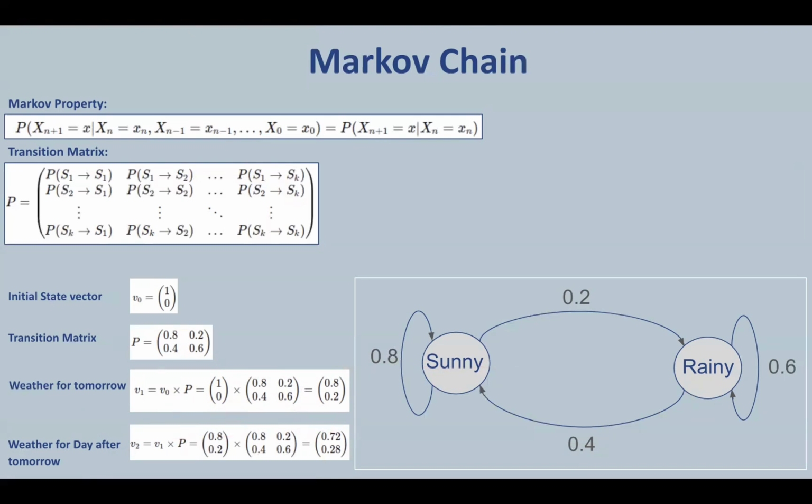To predict the weather for day after tomorrow, that is two steps ahead in our Markov chain, we multiply the result V1 by the transition matrix P. And this is the result that we get, which indicates that there is a 72% chance that it will be sunny day after tomorrow and 28% chance that it will be rainy the day after tomorrow. So this is how we can make predictions using Markov chains. And these are used in various machine learning applications. So hidden Markov models are used in modeling tasks like speech recognition, and Markov chains are also used in generating text by predicting the next word in a sentence based on the current word.